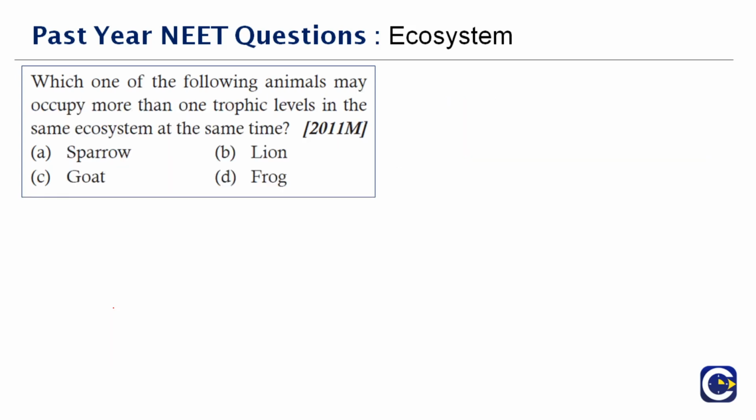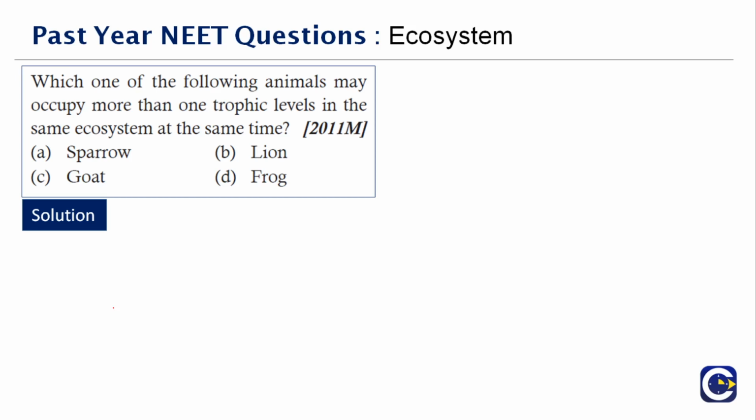Next question here. Which one of the following animals may occupy more than one trophic level in the same ecosystem at the same time? Okay, this is a very easy question for you. They're asking us about the following animals which occupy more than one trophic level. Okay, lion and frog, if you see, they don't occupy more than one level. It should be between sparrow and goat. When we talk about sparrow, one thing that you need to understand here is